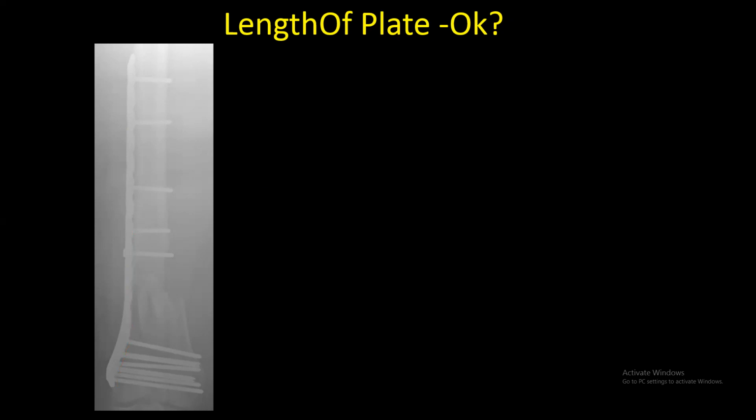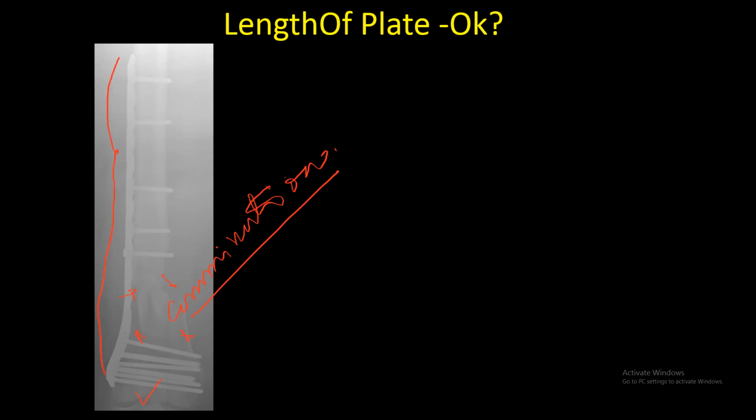There is no gap here. We have not contoured. There is a gap between there. There is a gap here. No gap here. So the medial lower fragment has gone medially. No, sir. This is whole comminution, sir. Here is the lower fragment and here is the proximal fragment. In between, the whole metaphysis is comminuted. Intra-articular part has not been reduced properly. We forget this. We are considering this as far as the length of the plate is concerned, sir. Need some medial support, sir. Either bone or plate.